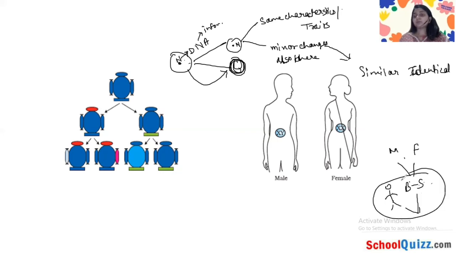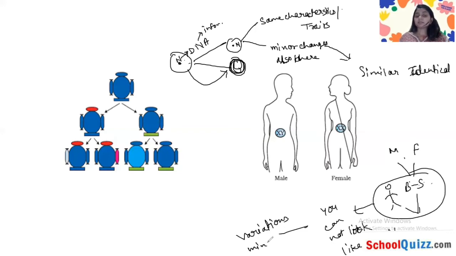Means you have to be similar, because you are forming from your parents, your mom and dad. So you have to be similar, but you cannot look exactly alike. Why? Because some variations are there, or you can say some minor changes are there in the information which is transferring from your parents to you.